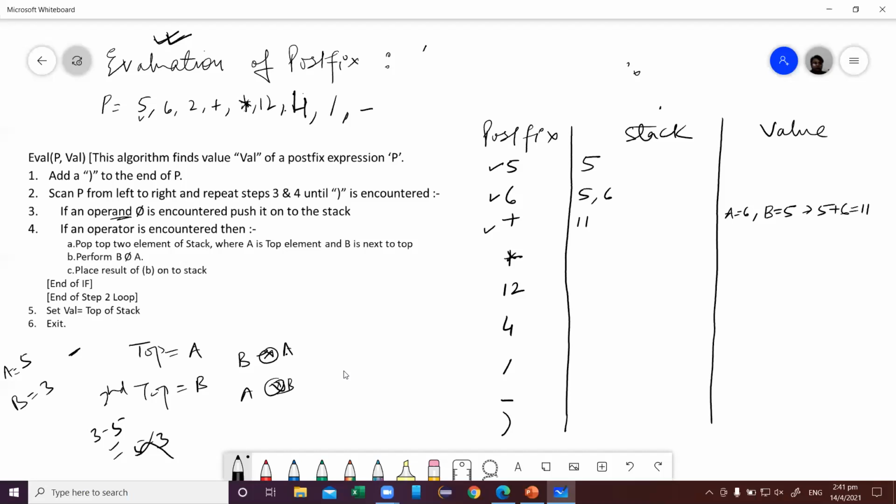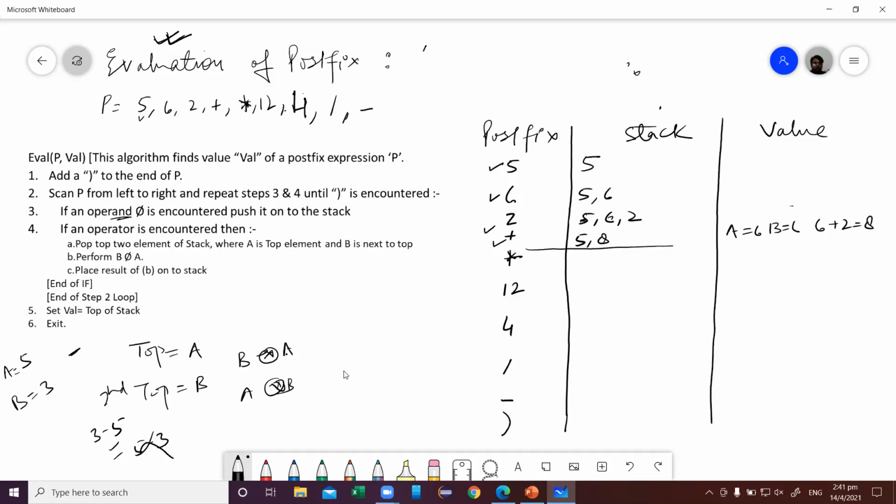Sir, 2 is missed here, sir. 5, 6, 2, then plus. Okay, as 5, 6, written 2 then plus. Okay, fine, sir. 2 also here. Then okay, no problem. So I will push 2 here on the stack, and then I encountered plus. So when you encounter plus, you will pop 2 values. So A is top of the stack and B is next to top. This is 6. And you will perform B operator A. It means 6 plus 2 you will perform, that is 8. And you will place 8 on stack.